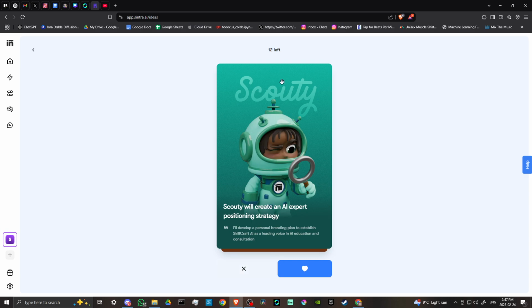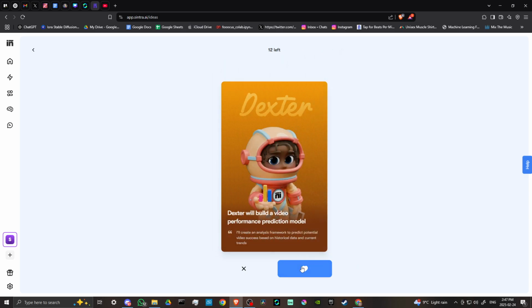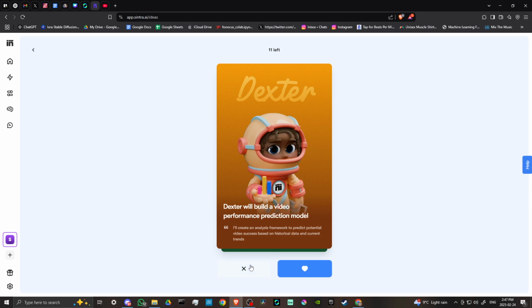So we have Scouty, and Scouty's going to create an AI expert positioning strategy. I'll develop a personal branding plan to establish Skillcraft AI as a leading voice in AI education and consultation. Well, I would definitely appreciate that, Scouty. So let's go ahead and say yes to that. And we can just either click the heart or the X here.